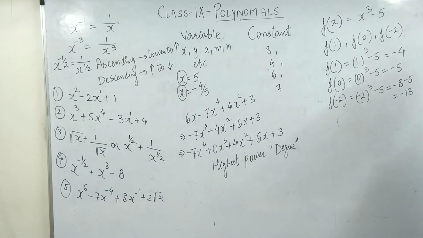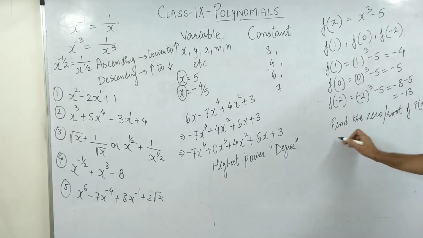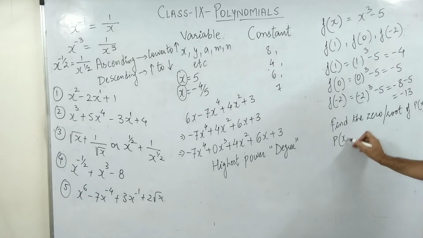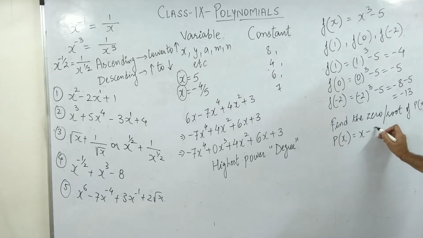Suppose they can ask you something like this also: find the root, find the 0, or they can ask you find the zero or root of a polynomial. So let's say they have given you a question like this: px should be equals to x minus 5. Now this time they are not asking you to put down the value of 0.